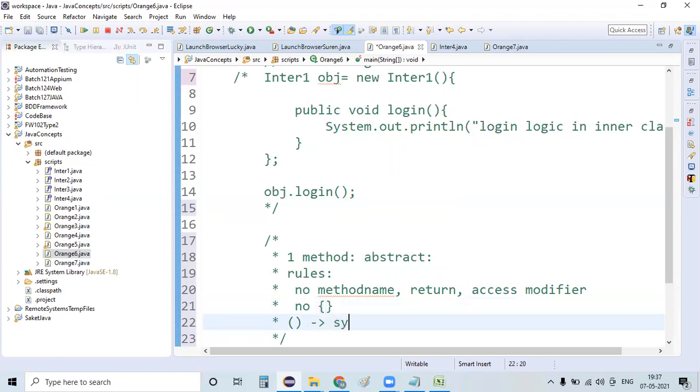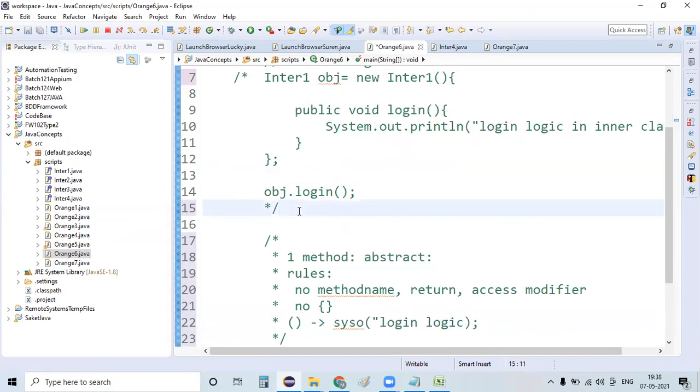My requirement is just to print a line, login logic, so I define System.out.println login logic. The complete inner class is reduced to a single line. The reason I'm not specifying the method is that the compiler knows the interface has only one method, and that's the one it will implement. As it is a single-line body, I'm not specifying any braces.